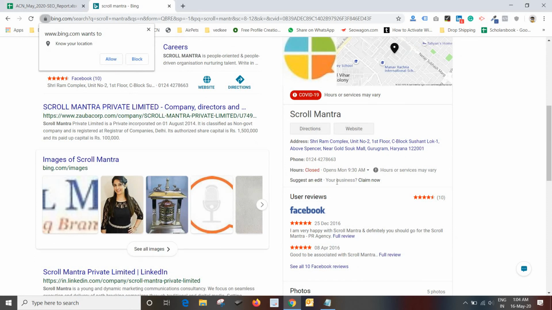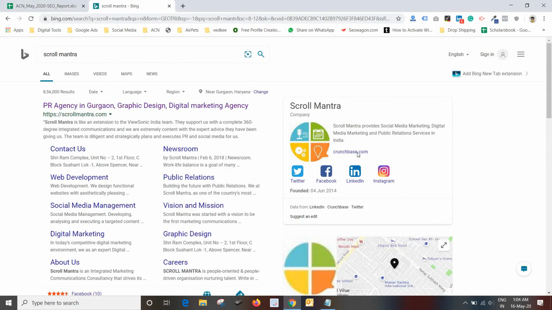So if your listing would be here, you will simply get traffic from here to your website. This traffic would have a lower bounce rate, and if the website has a lower bounce rate, it means a better Alexa rank.